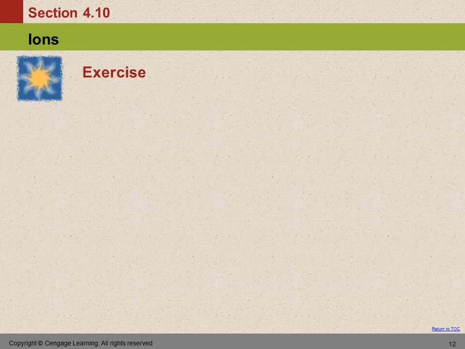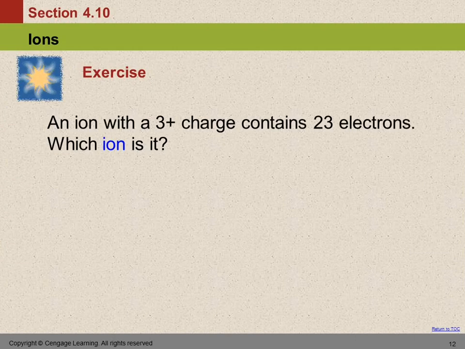So here we're going to test what we've learned. An ion with a 3+ charge contains 23 electrons. Which ion is it? Okay, so how do we do this guy? Well, here we've got 23 electrons. And it says it has a +3 charge. So what we need to know is how many protons this guy has so that we know which element he is.